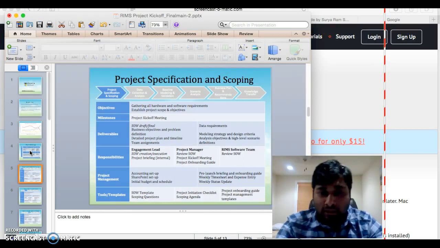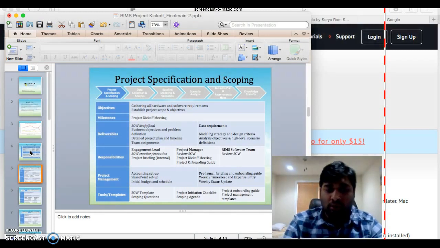All the tools and templates listed here are things we are already using in Microsoft, so no special tools are required to be purchased for this project.